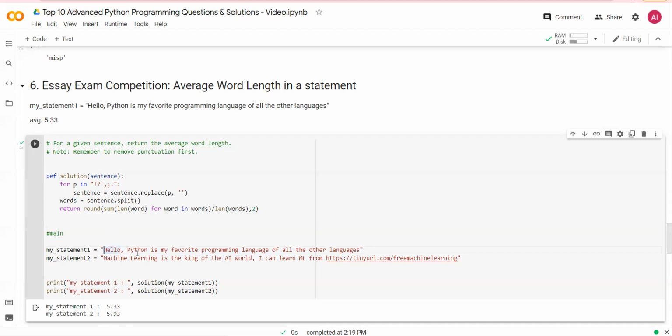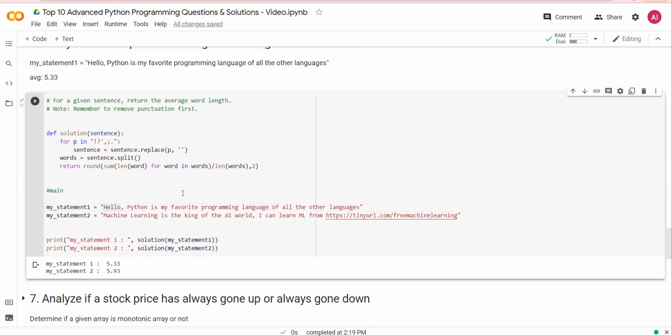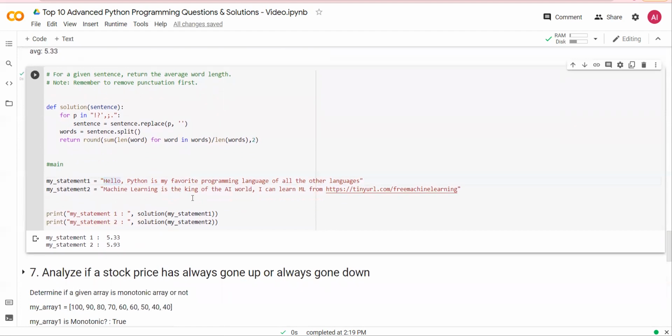So I know this question is a little confusing, and I correct myself. This is finding out the average word length in the statement. So let's do the next question.